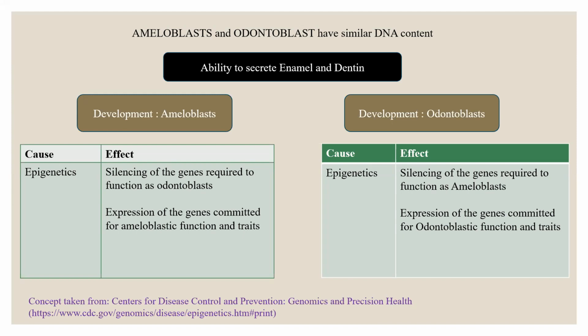During the development of the ameloblast, there are some epigenetic modifications due to which there is silencing of the genes required to function as an odontoblast and expression of the genes committed for ameloblastic function and traits. On the contrary, in the development of the odontoblast, there are epigenetic modifications, there is silencing of the genes required to function as an ameloblast, and there is expression of the genes committed for odontoblastic function and traits. This is why an ameloblast secretes enamel, and an odontoblast will only secrete dentine.